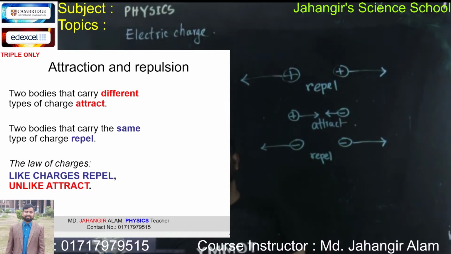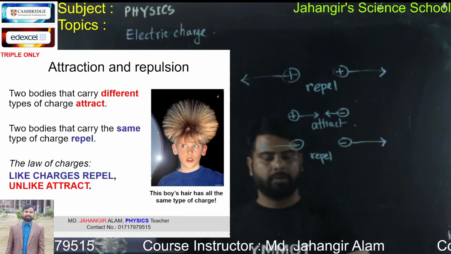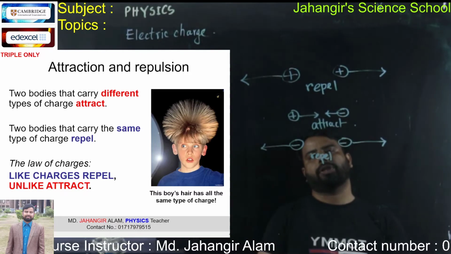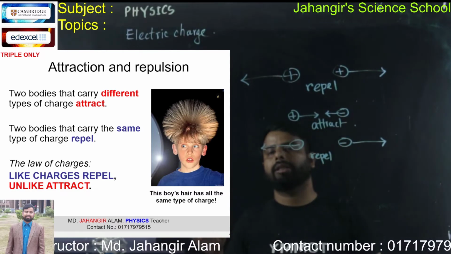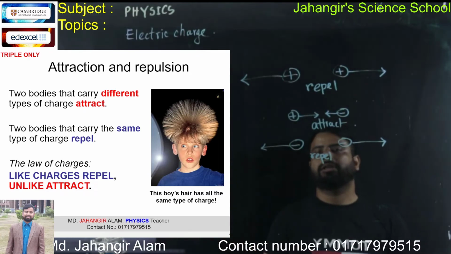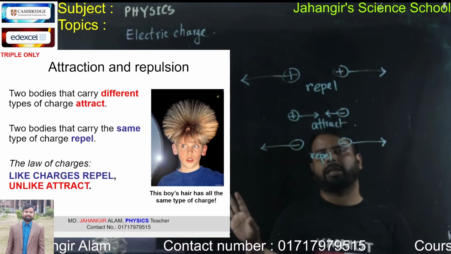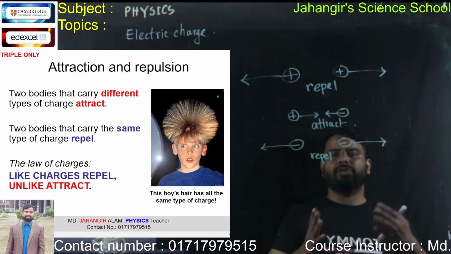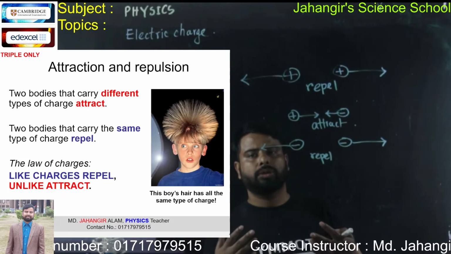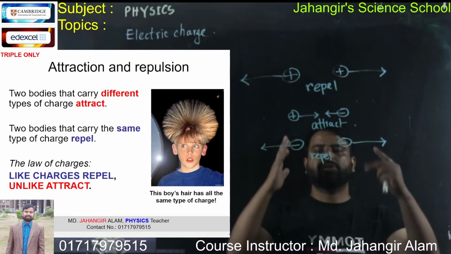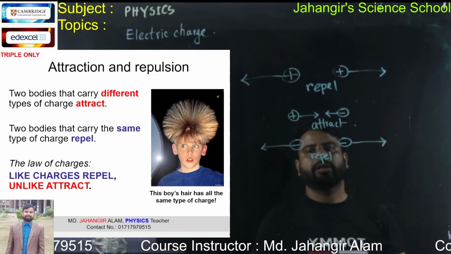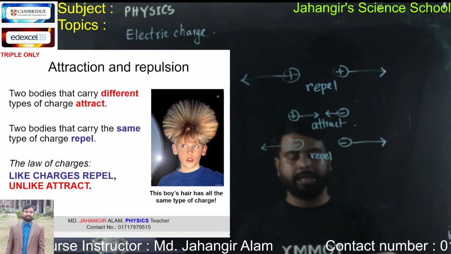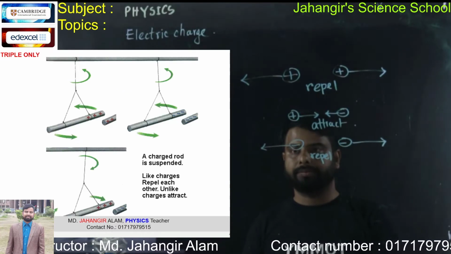So look at the diagram here. These boys all have the same type of charge. When the boy touches the Van de Graaff spherical metallic ball, the same charge goes to his body and reaches the hair of the boy. So they achieve the same charge, and they repel each other. That's why the hair becomes straight.